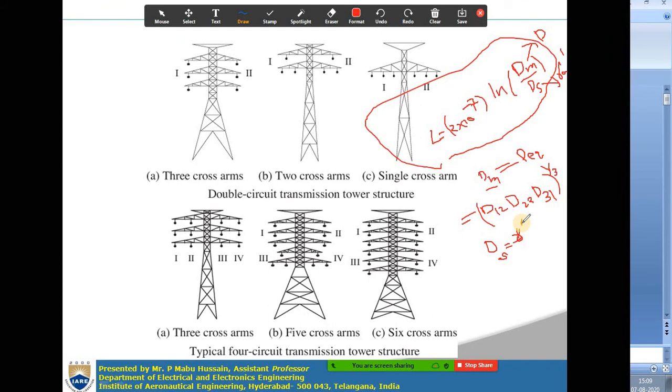So then what about the inductance of a double circuit transmission line? Now we are going to derive the double circuit transmission line inductance. Here also you will use the same expression. Now here we are going to determine what the dm value is and what the ds value is.